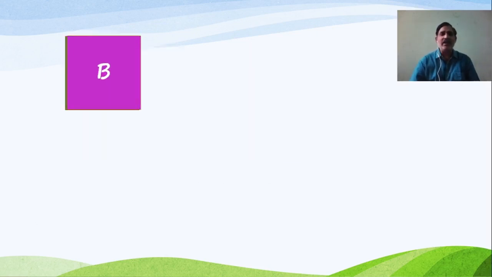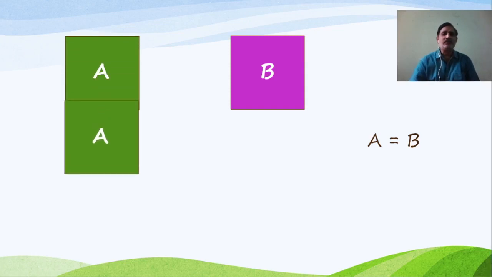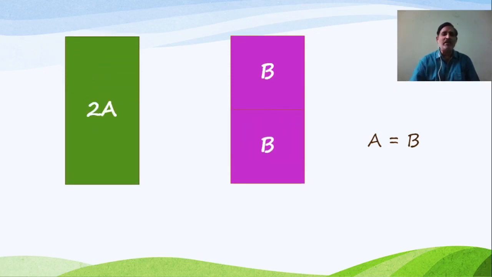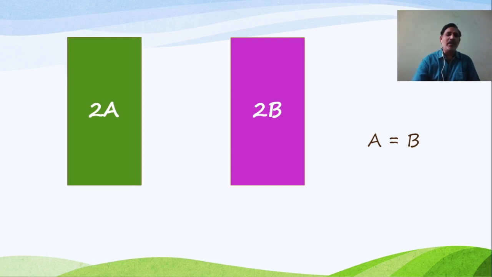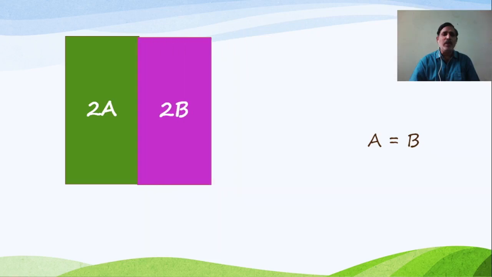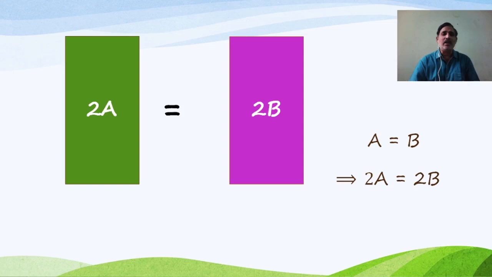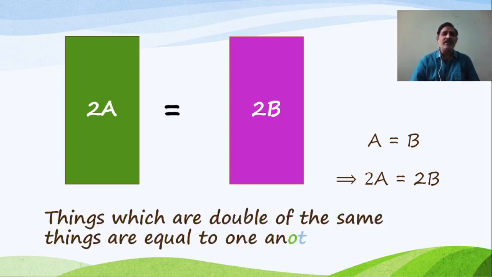Here we are considering two things A and B. Of course, because they coincide, they are equal. Now we are taking one more A, means we are making it double. B is also made double. Now you observe 2A and 2B. What happens? It is a quick observation that 2A and 2B also coincide with one another. Means they are also equal. So this axiom is given as: things which are double of the same things are equal to one another.